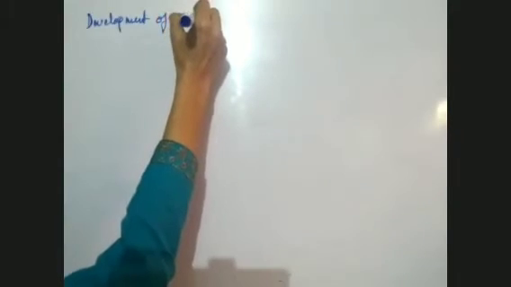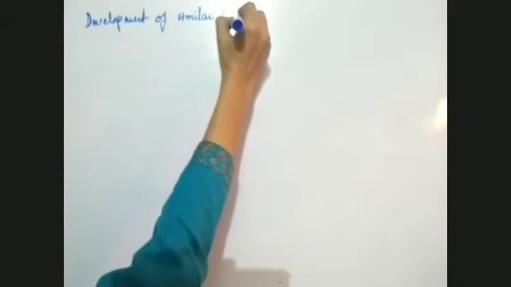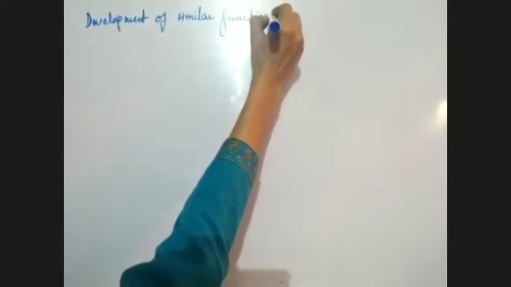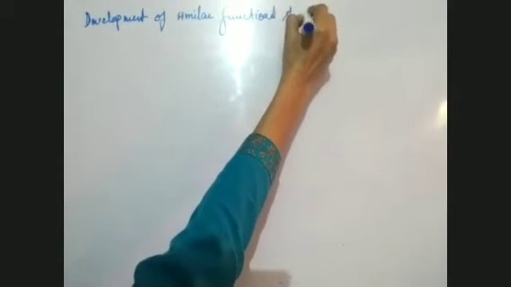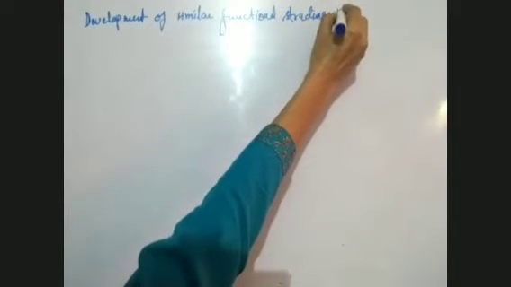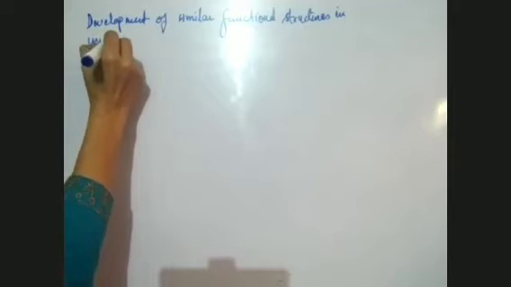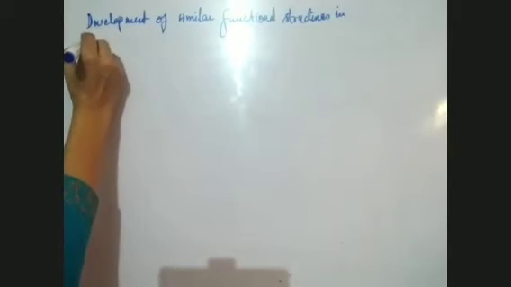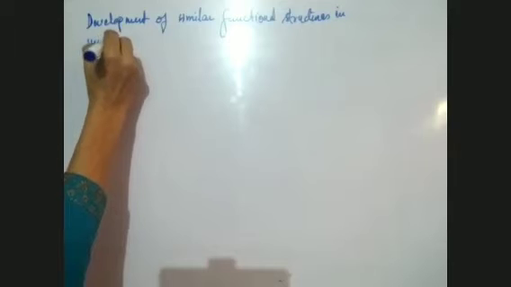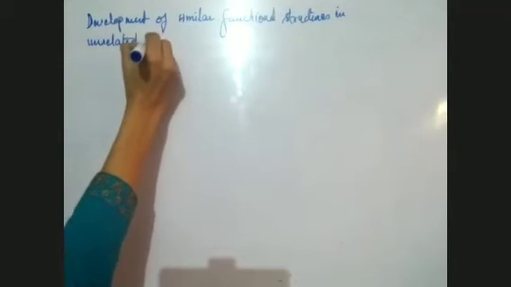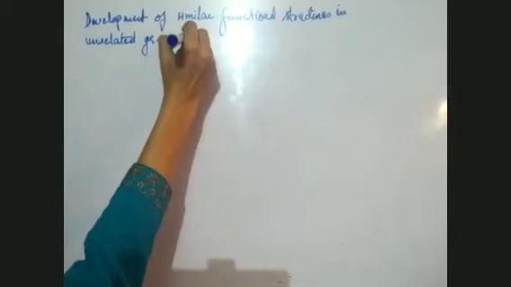Similar functions or functional structures develop in an unrelated group of organisms.